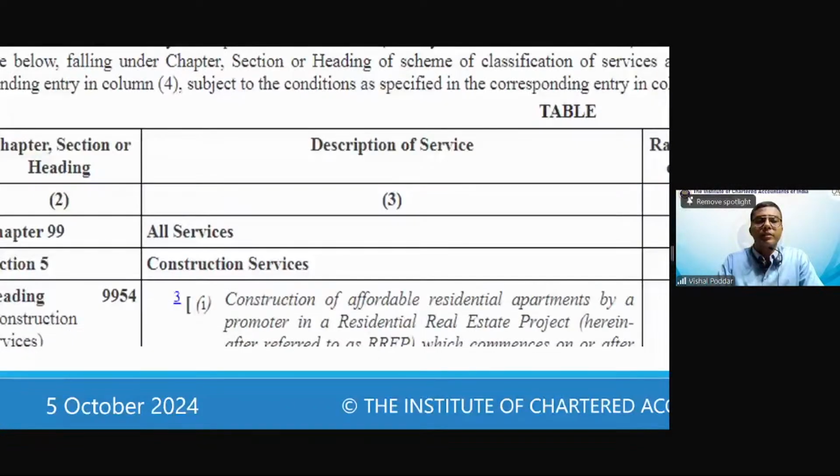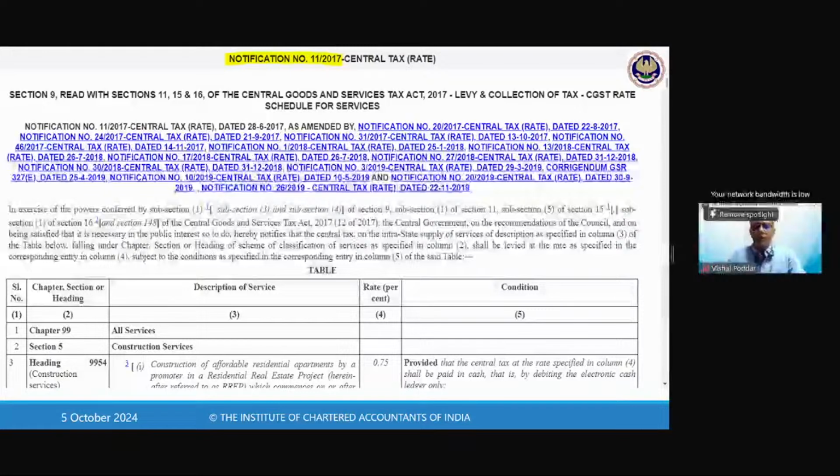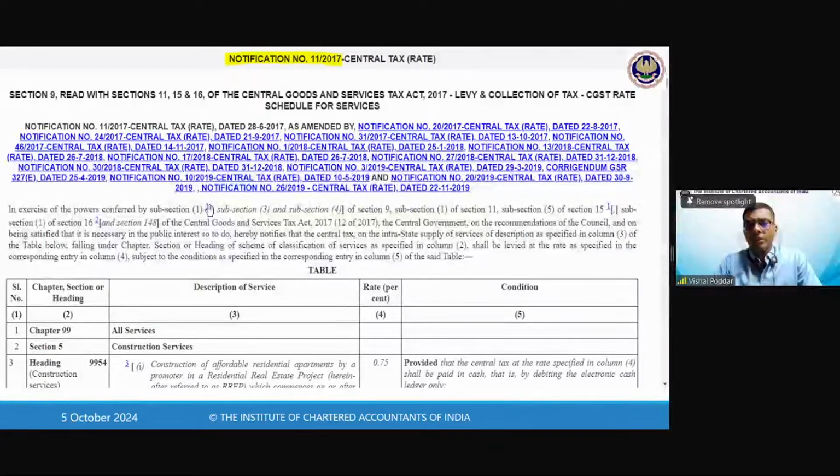So they have retained that uniformity. Only they added this last chapter for services. So in services, there is only one chapter. Within one chapter, they have made groups, which are called sections. And in each group, they have certain chapters, headings, etc. That is happening below this rate notification.